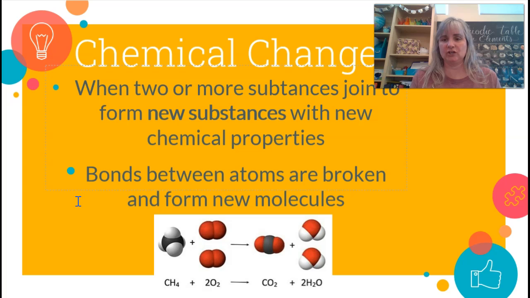A chemical change, on the other hand, is when two or more substances join to form new substances with different chemical properties. The bonds between atoms are broken to form new molecules. We've got a little example down here of carbon dioxide, and I think this might be methane. Anyway, it can combine with oxygen to make carbon dioxide and water. So chemical changes happen when something new is being created in a chemical way. Chemical meaning atoms or molecules.